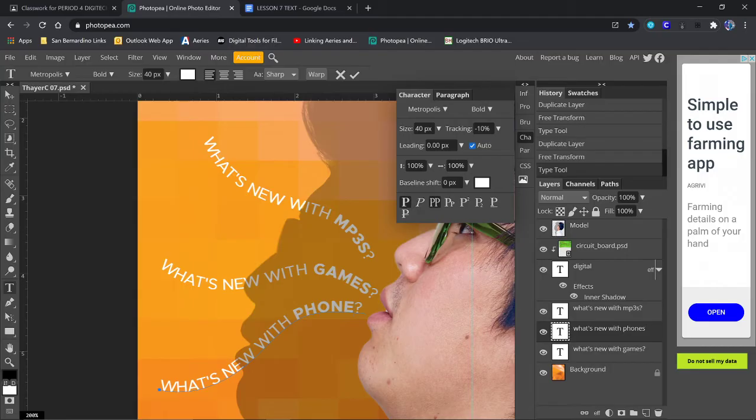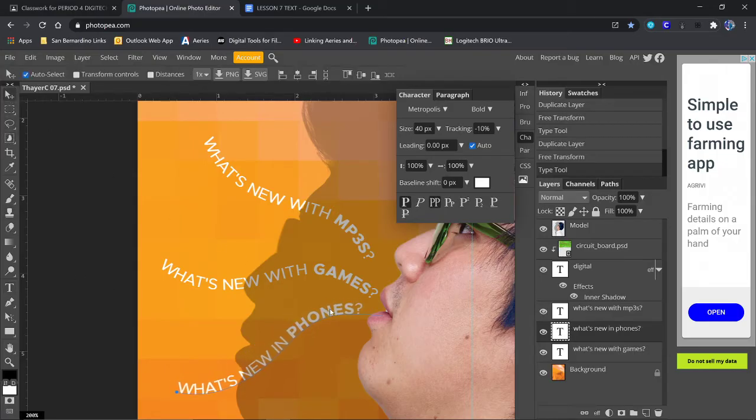What's new with phone? How about in phones? This is not what I intended to do, but we'll go up and that looks a little better. What's new in phones? It's not quite what I wanted, but it works. Okay, I'm going to move that over there.